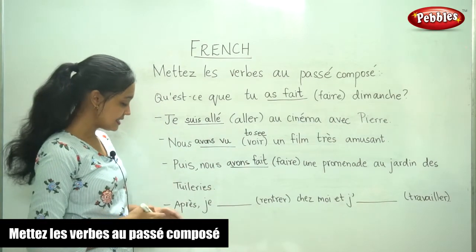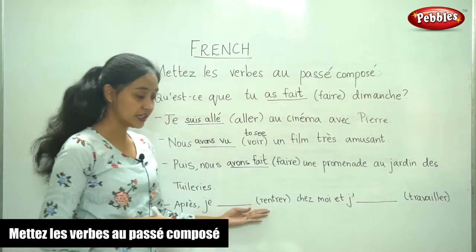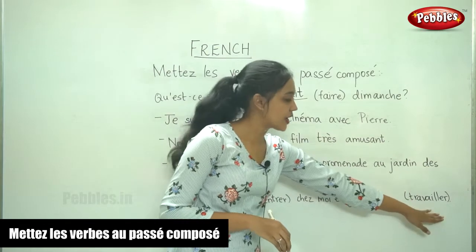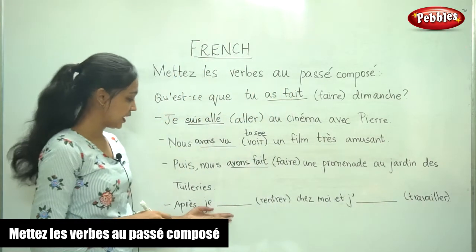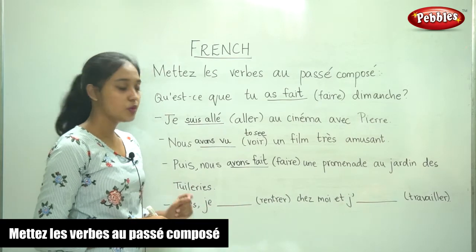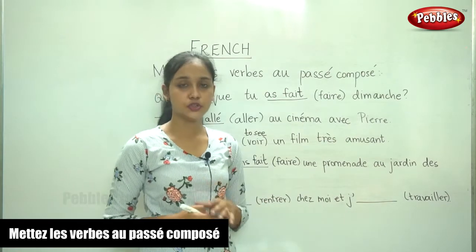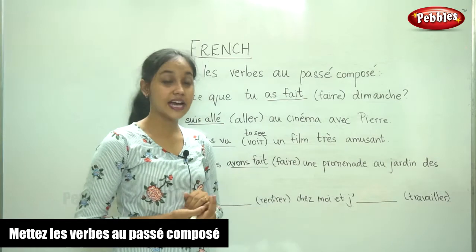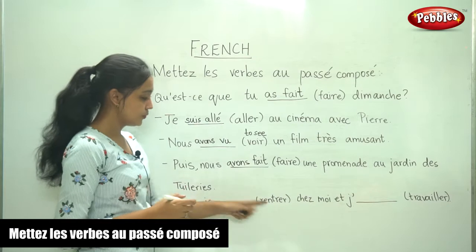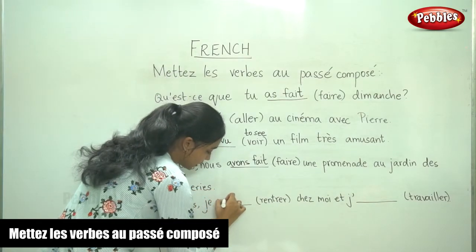Now the last sentence. Après, je ___ rentrer chez moi et je, and in the bracket it is travailler. Now let us first fill in this first blank. What is the verb here? It is rentrer. It is a verb of motion. So what would it take as the auxiliary? It would take être. So for je, the être conjugation is suis.